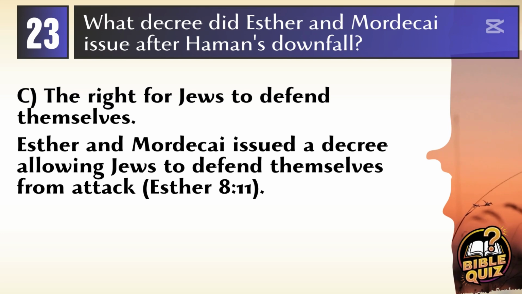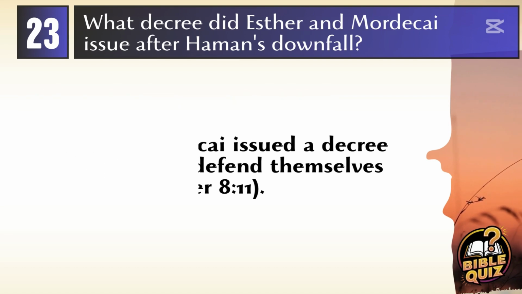Answer. C. The right for Jews to defend themselves. Following Haman's downfall, Esther and Mordecai issued a decree granting Jews the right to defend themselves against any attack. This decree effectively countered Haman's earlier orders and is outlined in Esther 8:11.